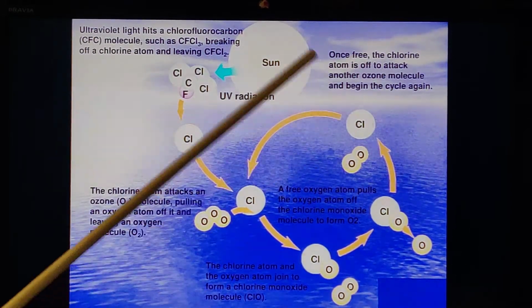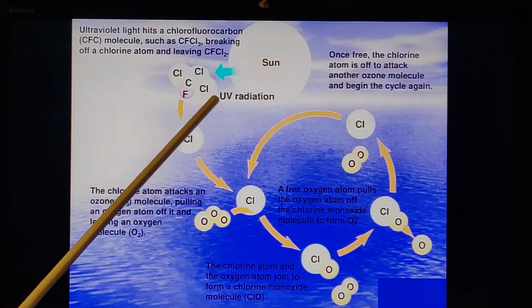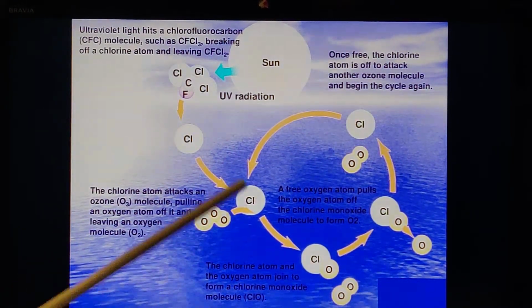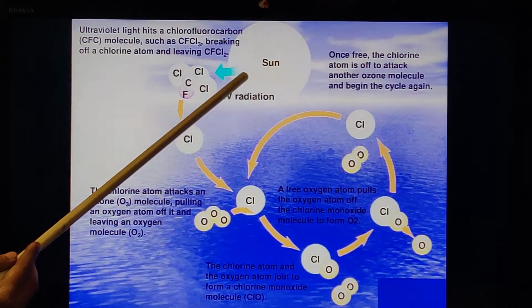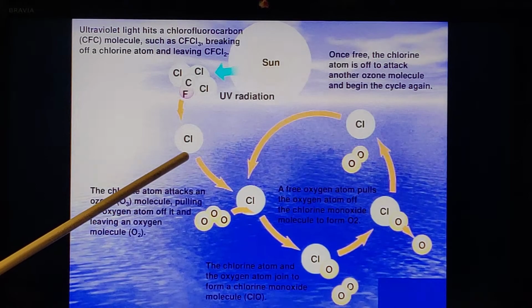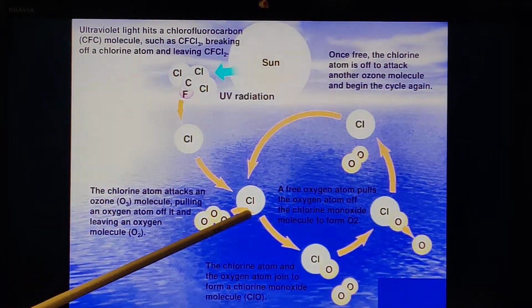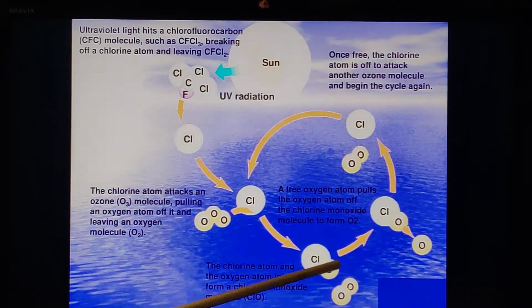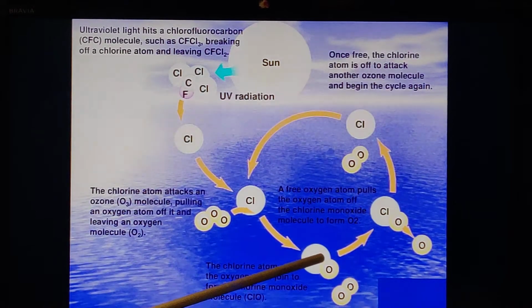When the CFCs, here this is one CFC molecule, chlorofluorocarbon, go into the atmosphere, to the stratosphere, what happens in the presence of UV radiation is that one of the chlorine atoms gets detached from it. This chlorine will go and break the ozone molecule. And once this chlorine breaks one ozone molecule, it acts like a catalyst. It doesn't get used up in the reaction.